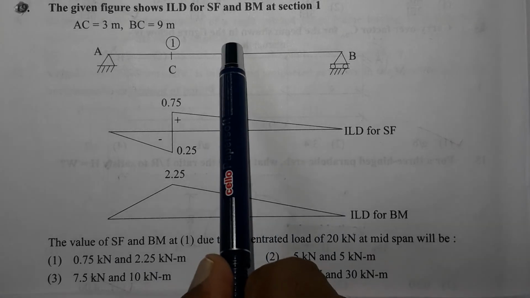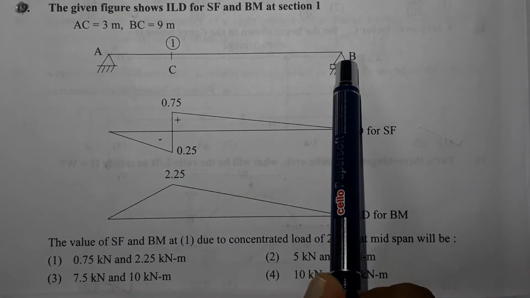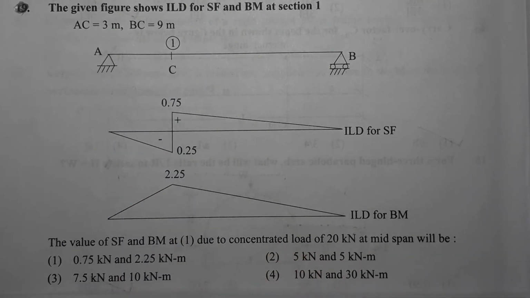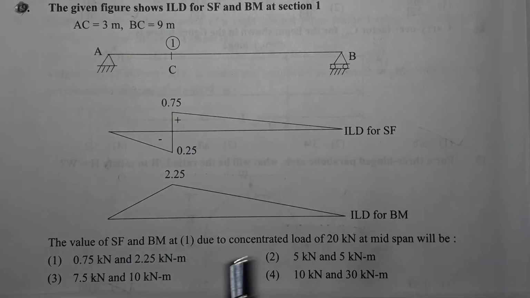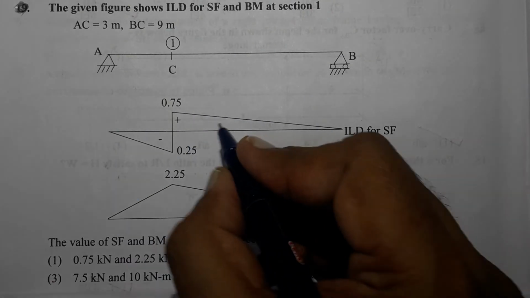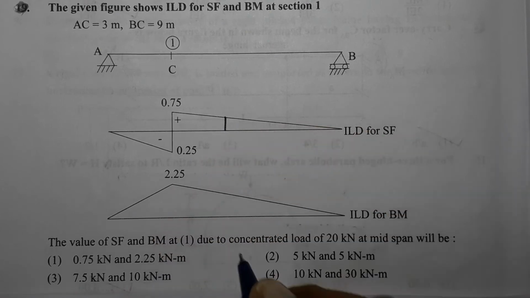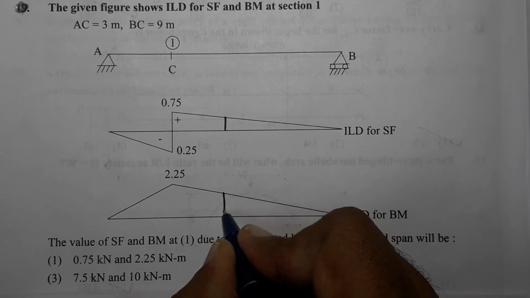So load is at midspan, means exactly at the center. Total span is 12 meter, so load will be at 6 meter from left end A. Now as the load is at midspan, we should calculate the ordinates in ILD for SF and ILD for bending moment at this position.